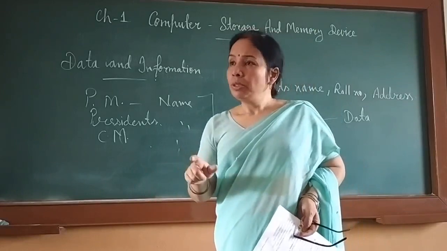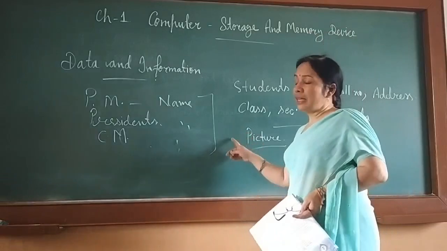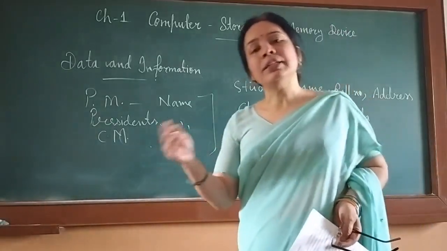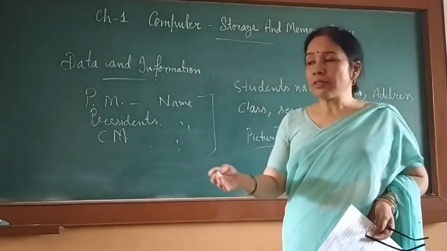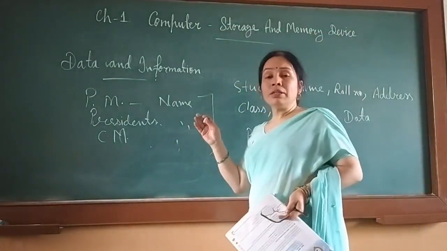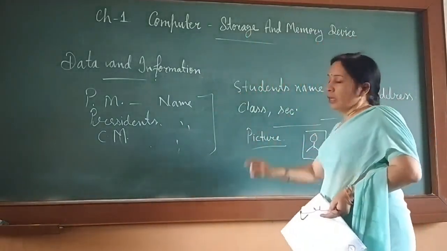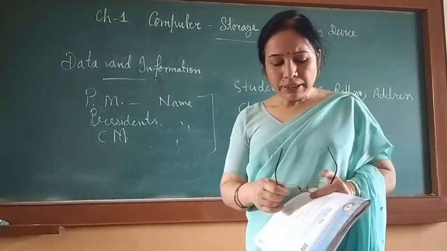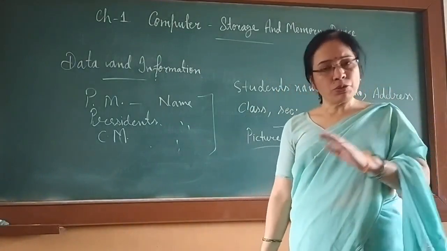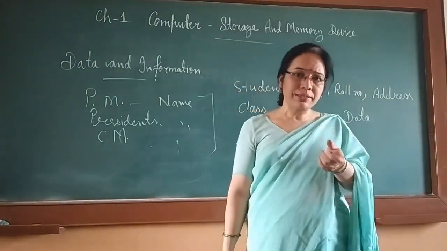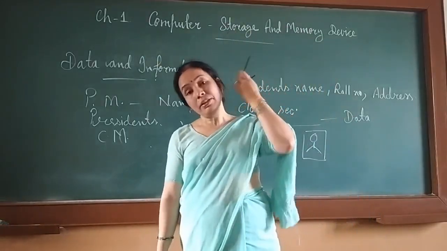So data and information are interrelated, and data is the fact and figure of things. Things which you come across daily, the new things you come to know, are all called data. All those facts and figures are called data. I hope you understood data and information. These data and information we store in the computer. That is why this topic is discussed here. The computer is used to store data and information.